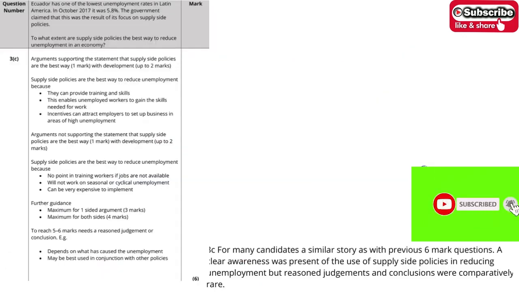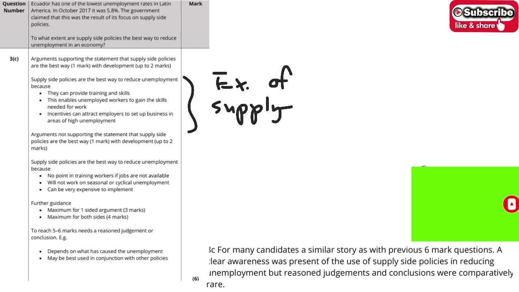Let's move on to the last part of this question. In the last part, it talks about supply side policy. Would it be the best way to reduce unemployment in an economy? First of all, we have to give some examples of supply side policy.